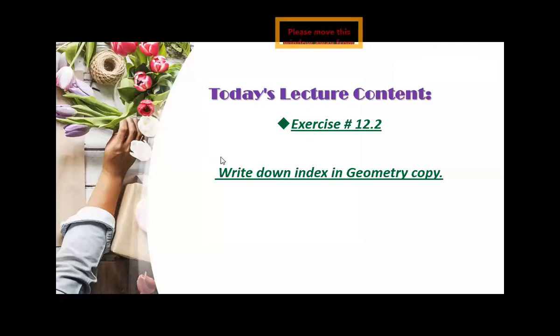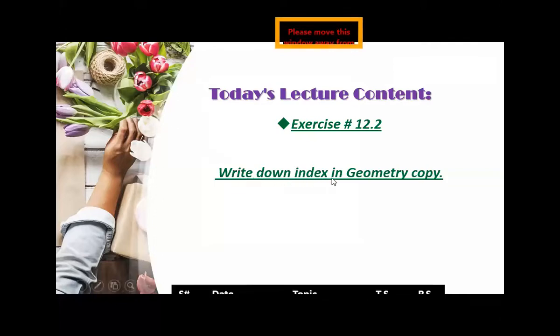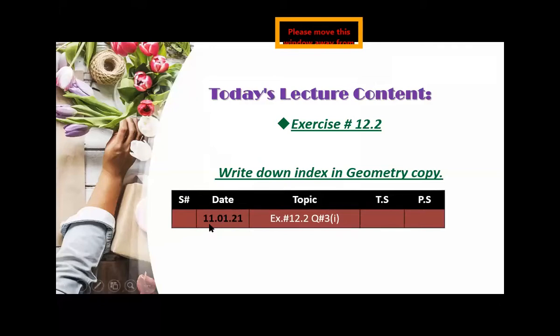Now, what you have to do, write down the index in geometry copy. Now, this is your index. Write down the date with blue pen. Okay, you have to write down the date with blue pen and write down the topic, exercise number 12.2, question number 3, bit number 1. Hurry up.